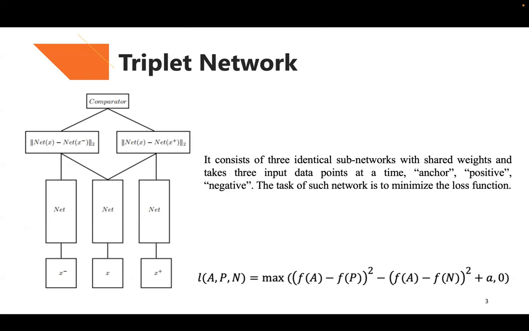The goal of the network is to learn a feature space in which the distance between the anchor and the positive is minimized, and the distance between the anchor and the negative is maximized. The loss function is here, so the triplet network will minimize this loss function.